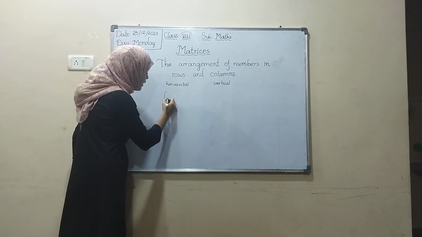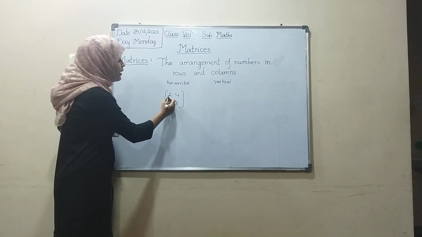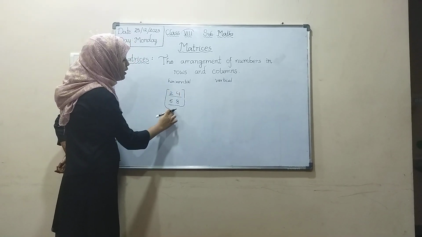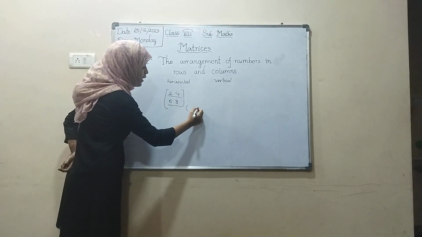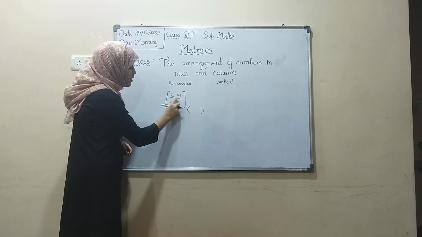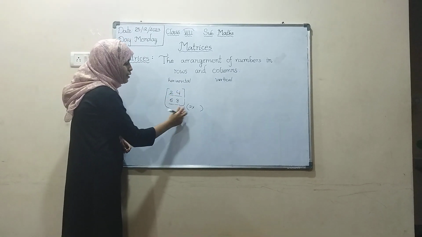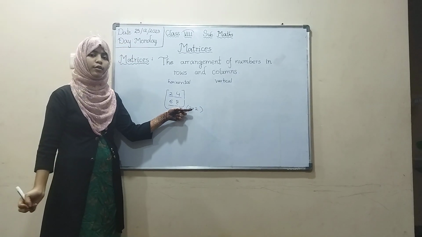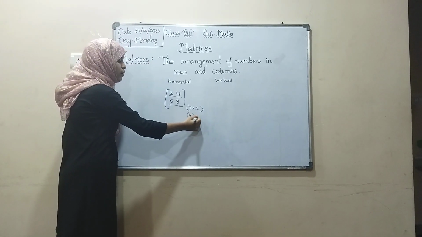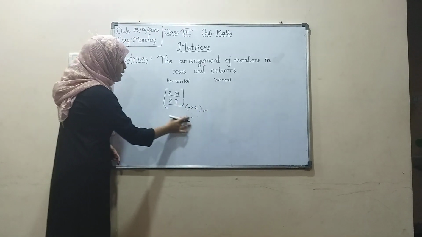For example, I have taken 2, 4, 6, 8. Is it a matrix? Yes, because it is arranged in rows and columns. Rows means horizontal arrangement and column means vertical arrangement. So what is the order here? Order means the number of rows and the number of columns. The number of rows is 2, into the number of columns, 2. So 2 into 2. We pronounce it as 2 by 2, not 2 into 2. And if you write 2 twos are 4, it is wrong. We have to write only 2 by 2. It is the correct form. This is the order of a matrix.